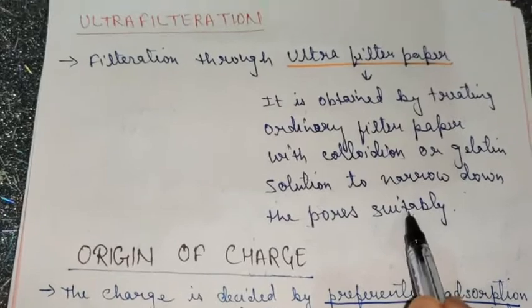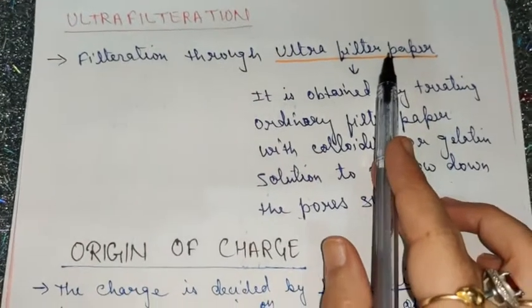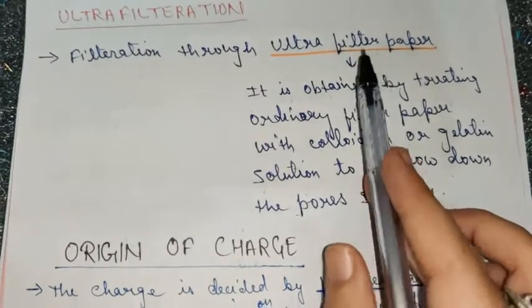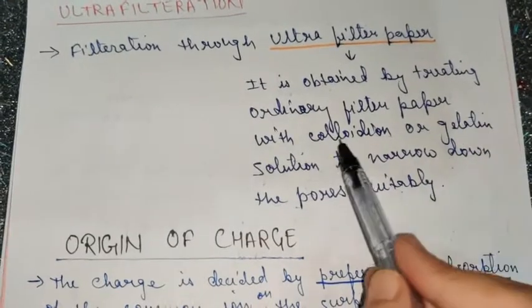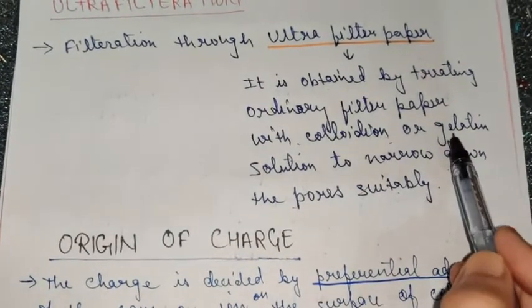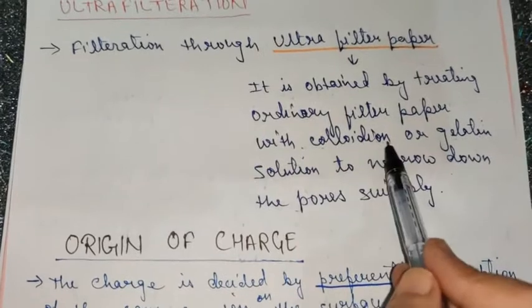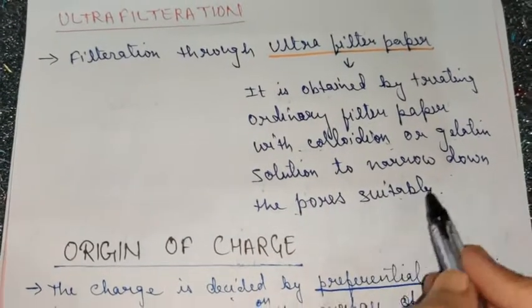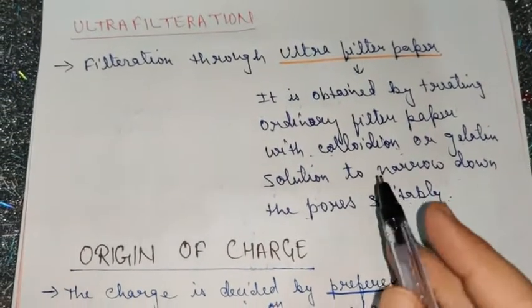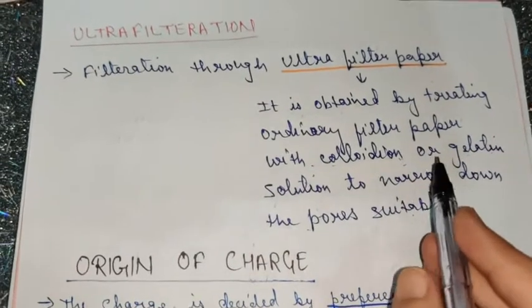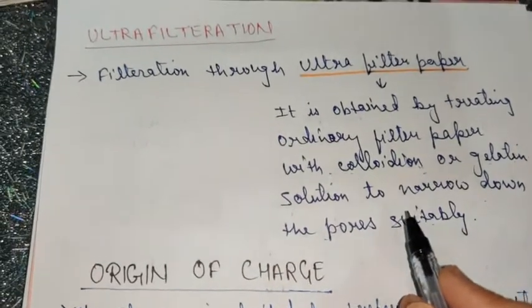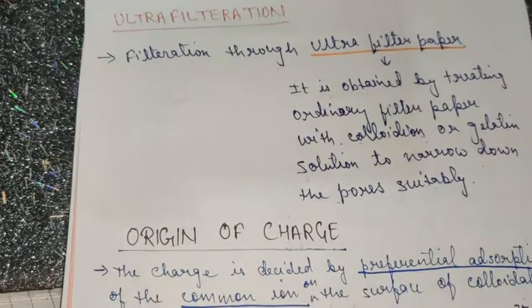So the normal filter paper is treated with these special solutions so as to narrow down the pore size, so that the crystalloids can pass through it, whereas the colloidal particles cannot. So this is all about today's session.